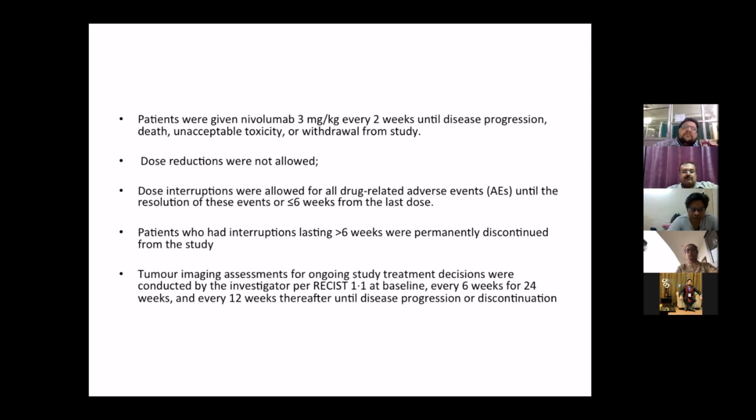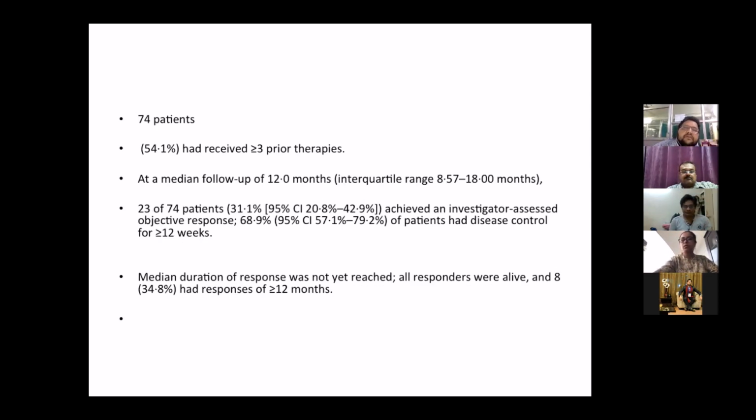The patients were given nivolumab 3 milligram per kilogram every 2 weeks until disease progression, death, or unacceptable toxicity. The dose reductions were not allowed. Dose interruptions were allowed only when there was significant dose-related toxicity. Patients who had interruption of more than 6 weeks were discontinued from the study. The tumor assessment was done with respect to RECIST 1.1 criteria at 6 weeks, 24 weeks, and thereafter every 12 weeks. In total, there were 74 patients.